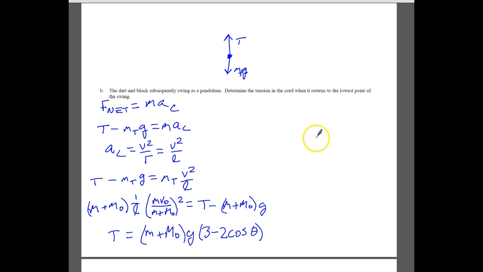For this problem, parts and what you get for points: you get 1 point for just stating Newton's second law. You get a point for going ahead and plugging in and doing your free body diagram, making sure that you have everything right here. You get 1 point for showing the centripetal force, and then if you substitute everything in, you get this. Really, I think this would be an appropriate answer here.